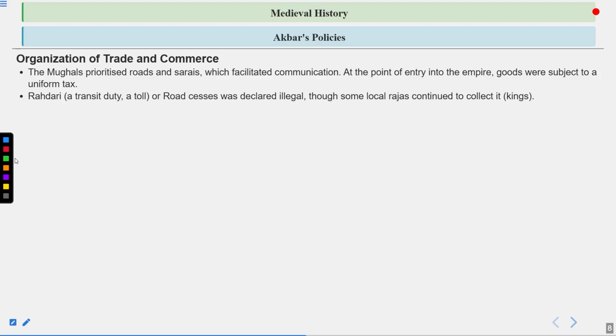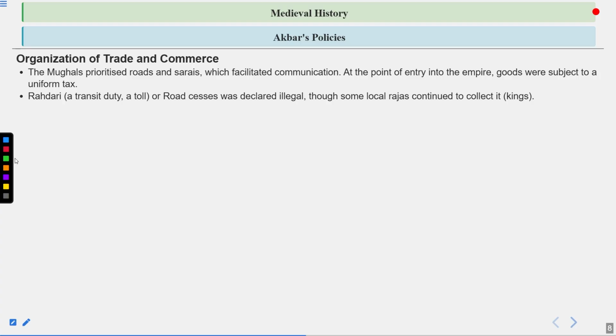So basically, when we talk about the Mughals, they prioritized the roads and sarais. Sarais were basically started by Sher Shah Suri and were adopted by Akbar as well. These places help in communication, first of all. And at the point of entry into the empire, goods were subjected to a uniform tax. It is like in today's world, if we import something into our country, then customs duty occurs, and that is the same tax that you can see here. When anything enters the empire, a uniform tax was there on that.